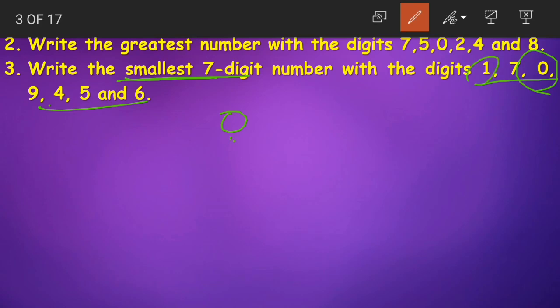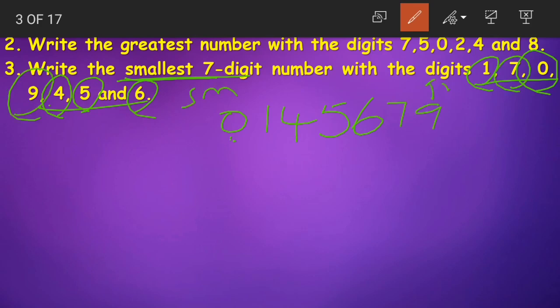Next, the next least number is 1, so let us write 1. The next one is 4. Next we have 5. Then we have 6. Then we have 7 and then we have 9, right? From the smallest to the greatest number, because they are asking for the smallest number. So we are starting from the smallest and moving towards the greatest.